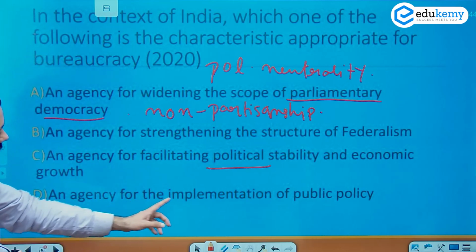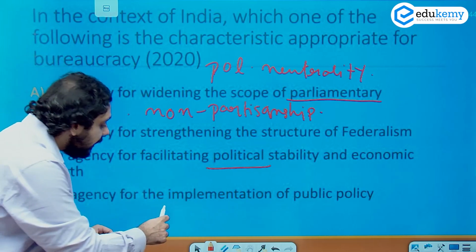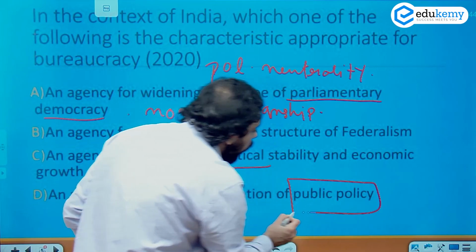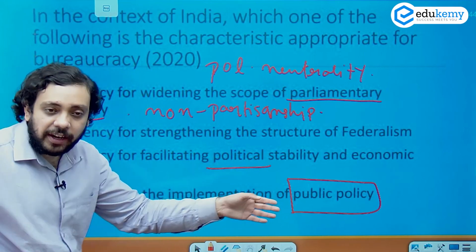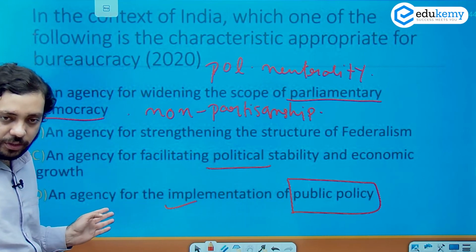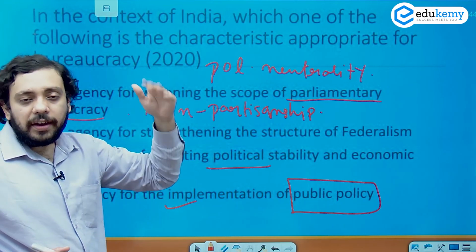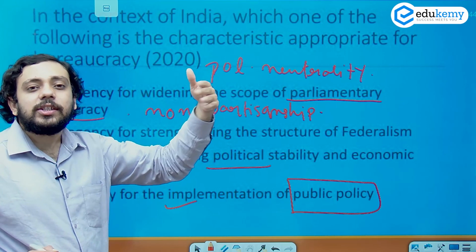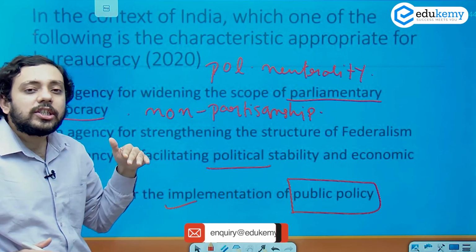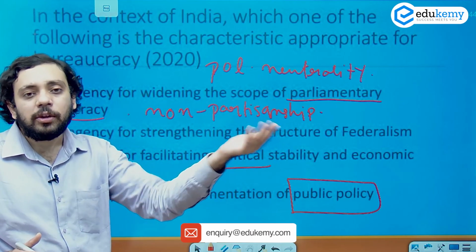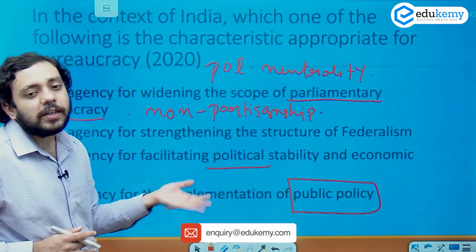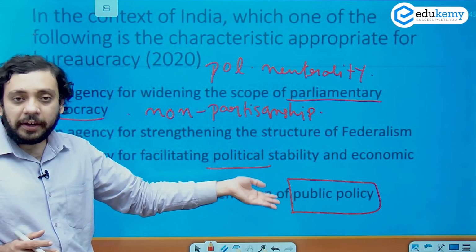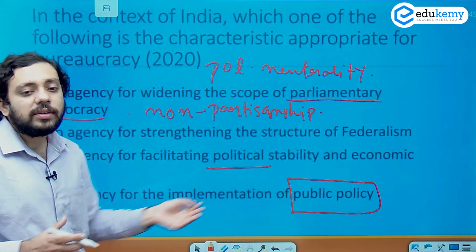An agency for the implementation of public policy. This is indeed the correct answer. As you know, public policy is the domain of the administration in terms of implementation. So we say this is a simple triad: the legislature makes the laws, the executive makes the policies, and the administration implements the laws and the policies. Laws and policies can sometimes simply be referred to by the common term public policy. So this is the correct answer.